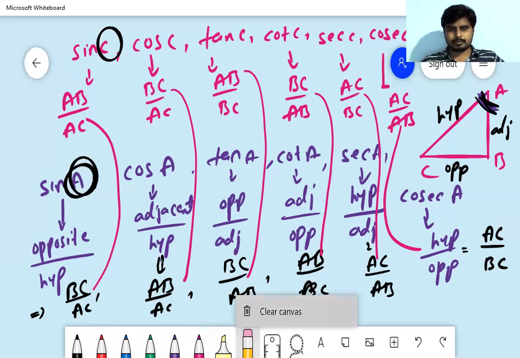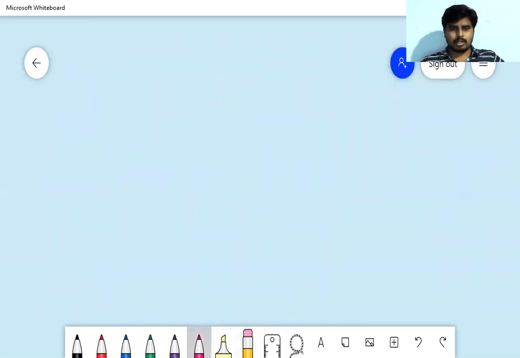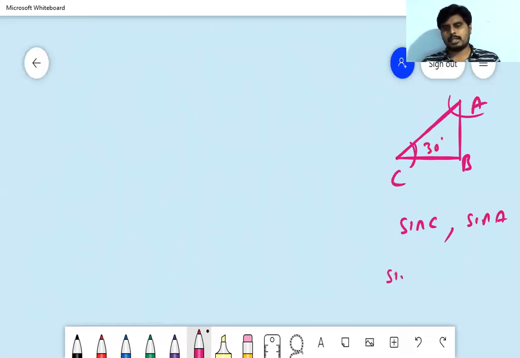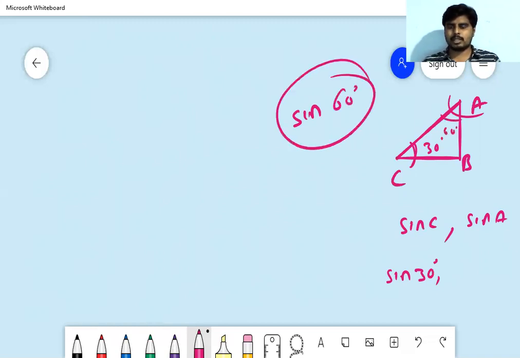So once again, I'll generalize here. See, A, B, C. If the angle is C, we can write sin C. If the angle is A, we can write sin A. If it is 30 degrees, we can write sine 30 degrees. If the angle is, suppose, 60 degrees here, we can write sine 60, right?